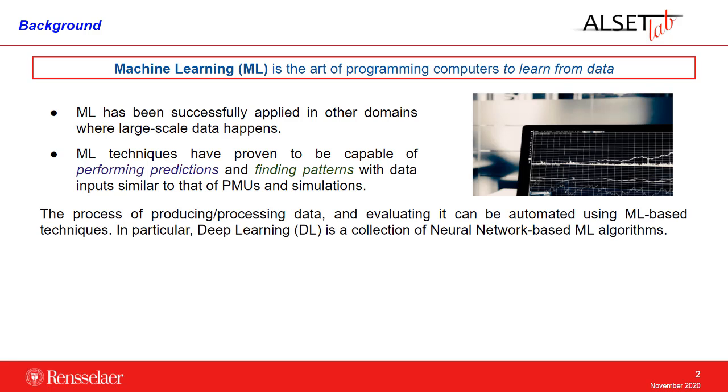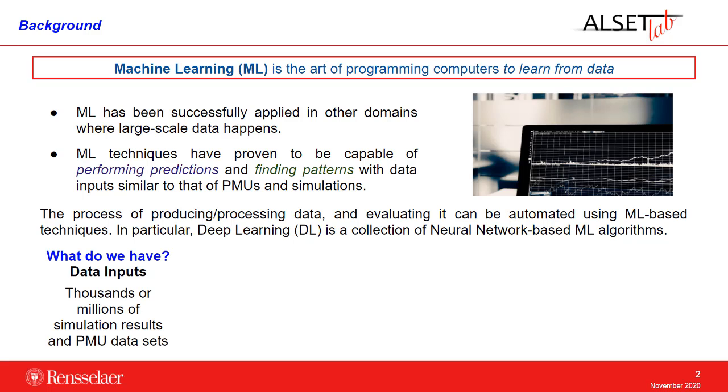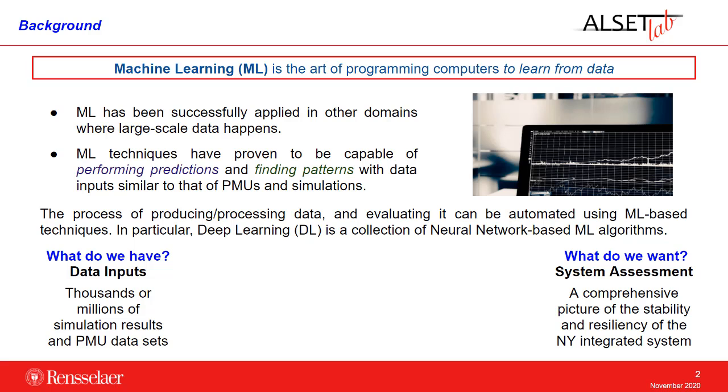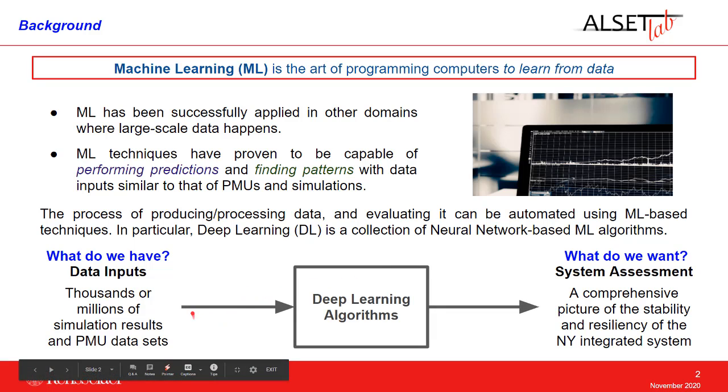So, in particular, we would like to ask ourselves whether deep learning, understood as machine learning based on neural networks, is capable of bringing us from the data inputs that we have, in the form of either measurements or simulation outputs, to what we want: metrics in real time that tell us something about the condition of the system, in particular of our New York grid that is undergoing a green transformation. So it is natural to evaluate deep learning algorithms that bridge us from here to here.